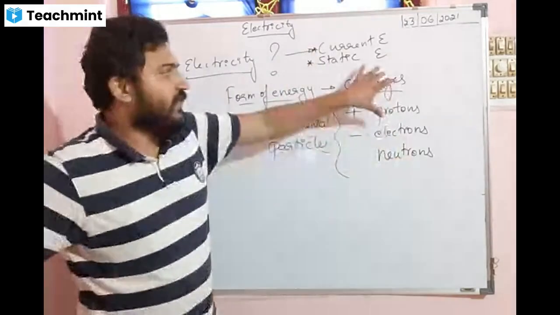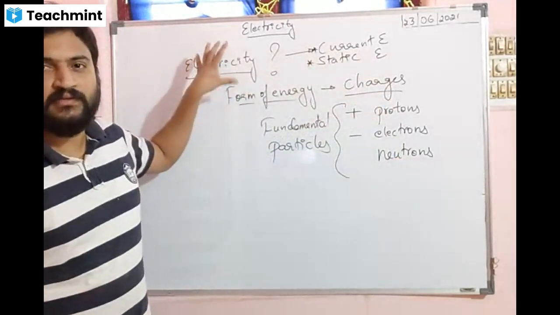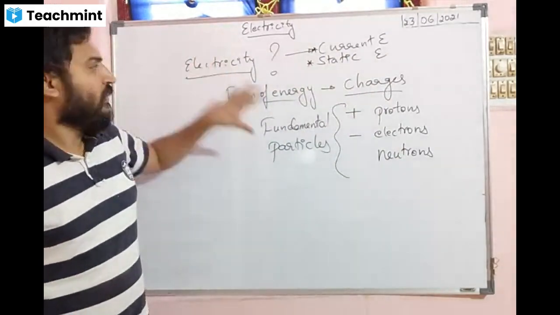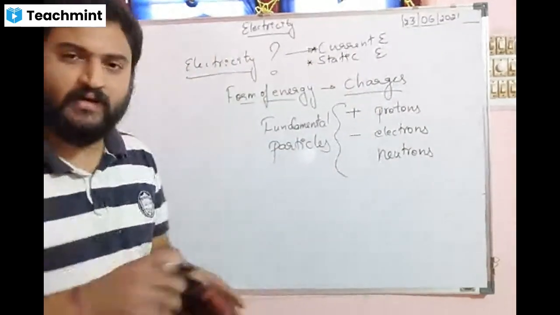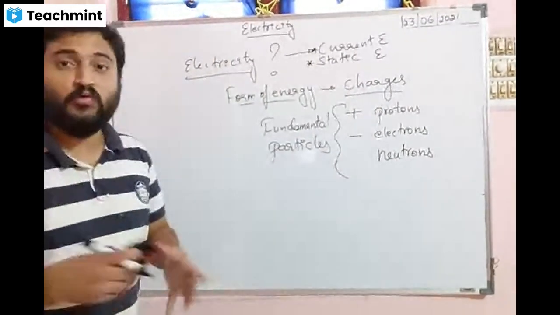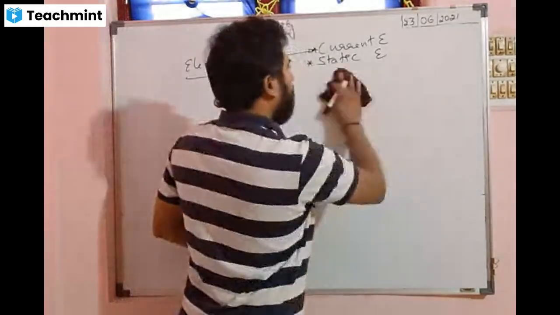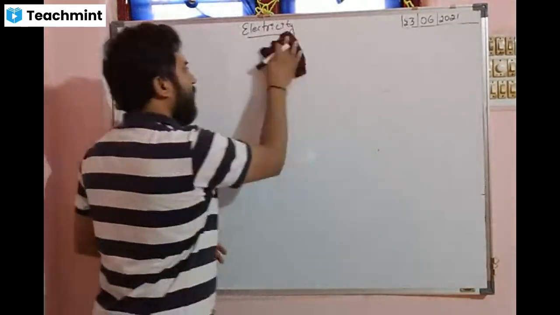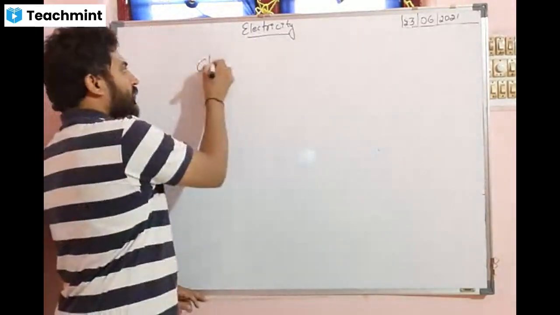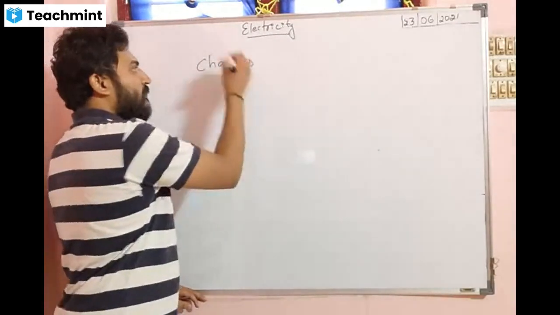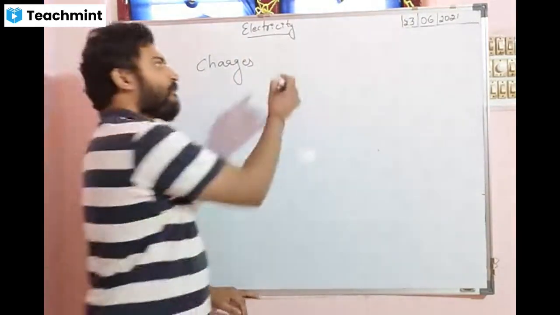As these charges flow, the form of energy we obtain is electricity. So we obtain electricity by the flow of charges. Right? Now we have to measure this flow of charges. So basically you understood what is electricity now. Electricity is a form of energy, and charges are responsible for this. Charges were first explained by a scientist called, what was the name of the scientist?